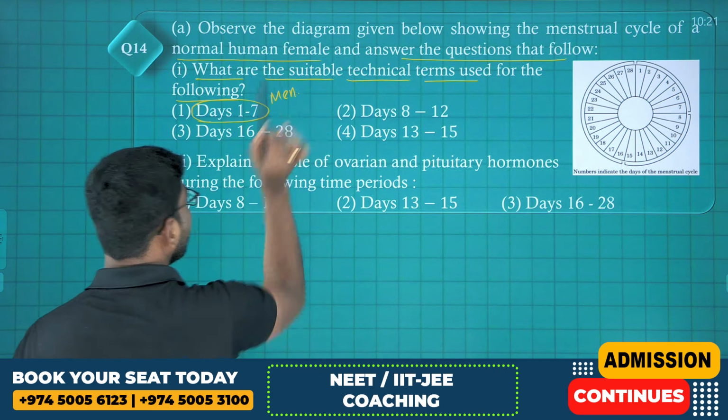Next question. Explain the role of ovarian and pituitary hormones during the following time periods. What are they asking? Ovarian hormones are two, estrogen hormone and progesterone hormone. Next, pituitary hormones are again two, FSH hormone and LH hormone. My dear students, carefully try to understand.